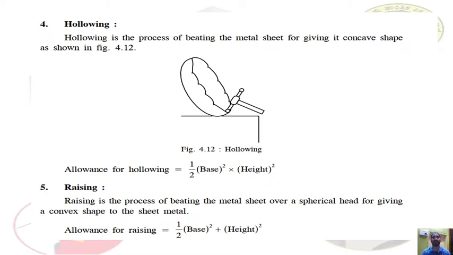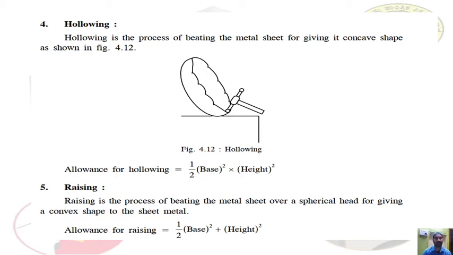Hollowing. Hollowing is the process of beating the metal sheets to give a concave shape. You can see in the figure the process of beating the sheet metal in order to produce the concave shape. So this process is known as hollowing. In the hollowing process, we are beating the sheet metal with a wooden mallet or a small aluminum or iron mallet for producing a concave shape in the sheet metal, as shown in the figure. The allowance for hollowing is given by half into base square into height square.